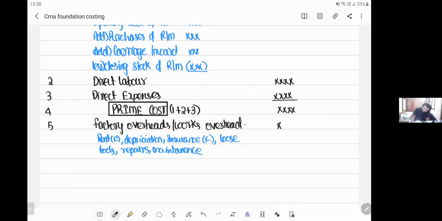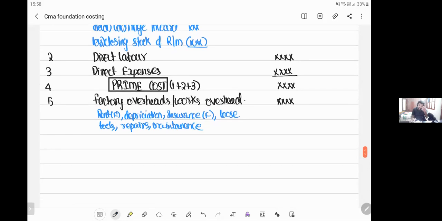So to prime cost, you add factory overheads. If you add factory overheads, you get something called gross works cost or gross factory cost. Why is it called gross?